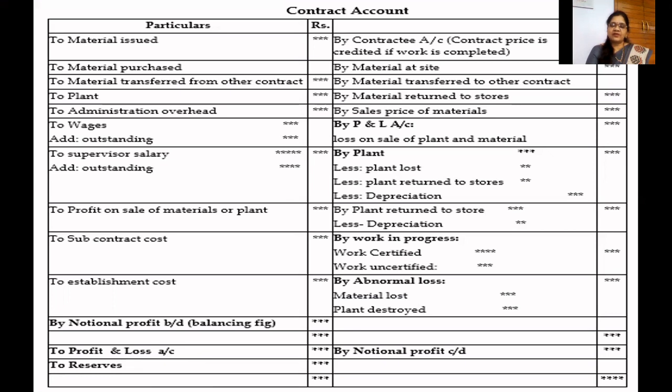On that basis, we have to transfer 1/3 or 2/3, or on estimated profit, we have to take the transferred amount to P&L account, and the remaining balance will be transferred to reserves. So this is the format or structure of contract account.